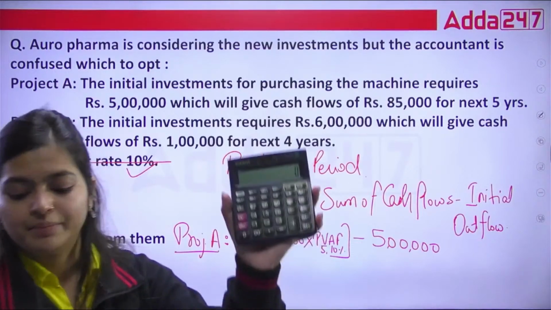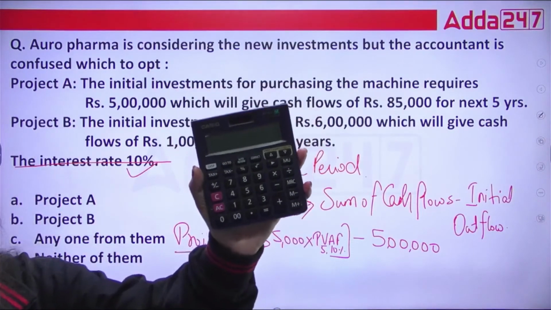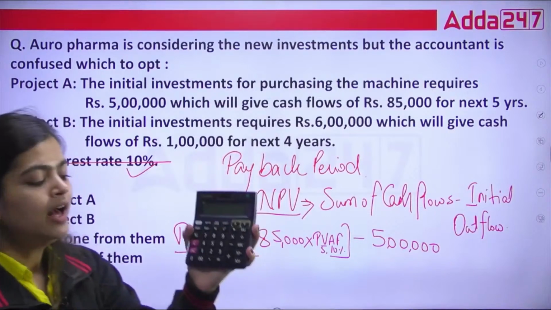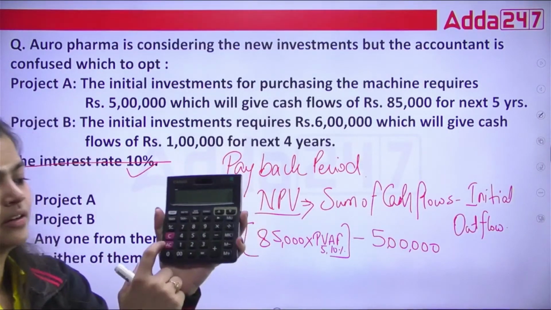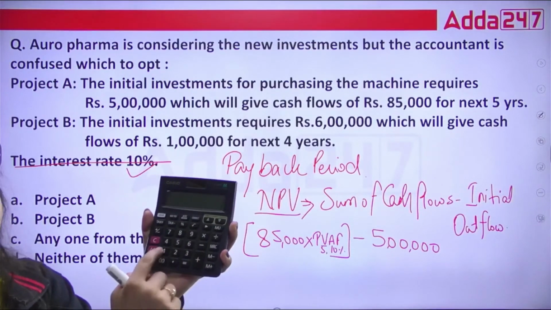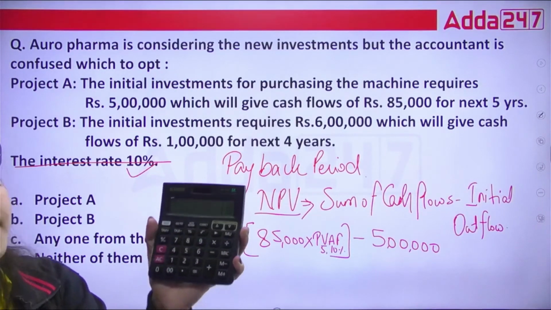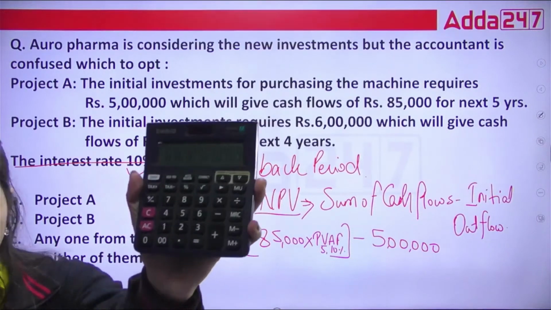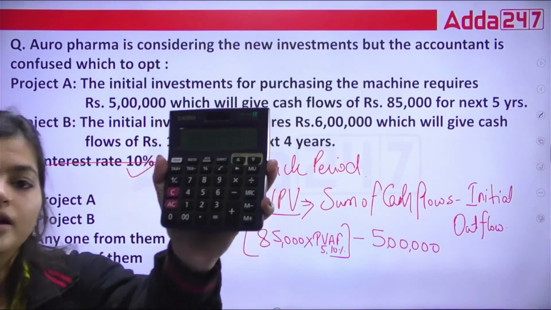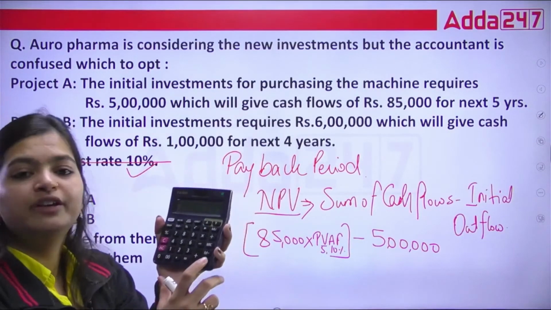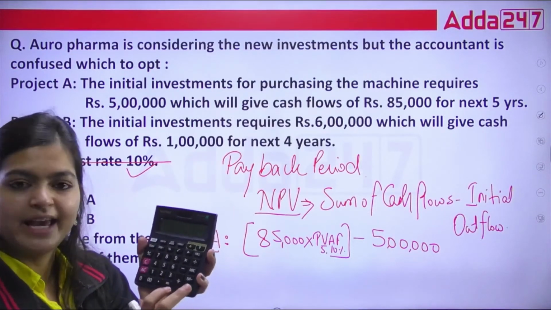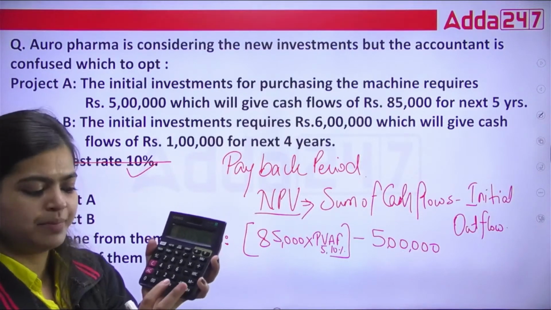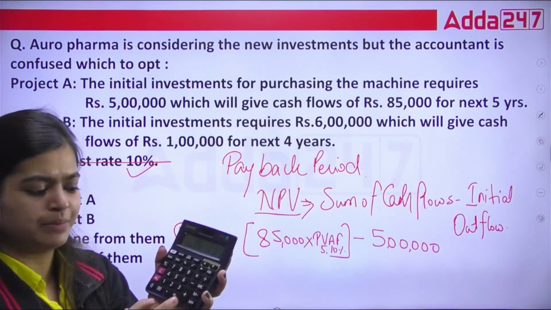Everyone, please use your calculator for calculating the present value annuity factor. We use the present value formula, 1 divided by 1.10. If you press equal to once, this is your first year present value, then we do M plus. Again we press equal to, M plus, equal to, M plus, equal to, M plus, equal to, M plus.